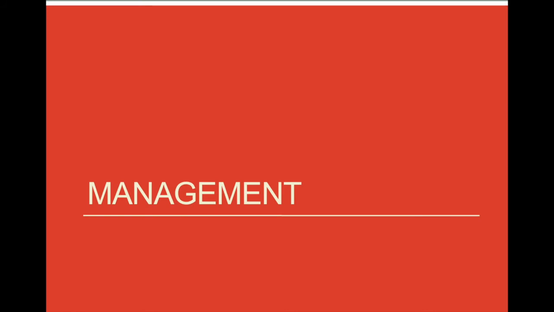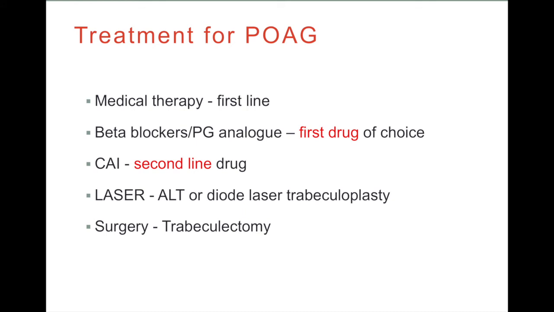Management of open angle glaucoma. Treatment of open angle glaucoma. Initially, we begin with a medical line of therapy with either beta blockers or prostaglandin analog as the first drug of choice to reduce intraocular pressure.